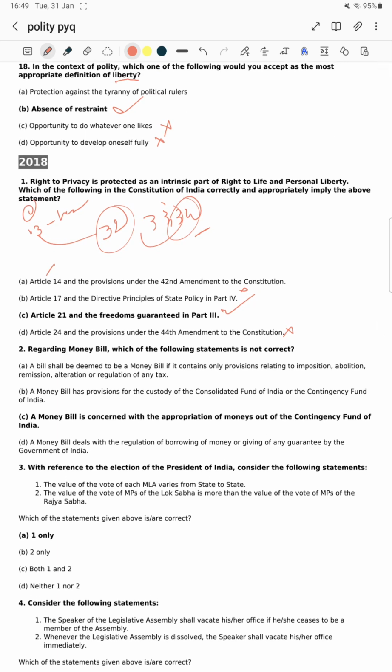So we were taking the separate sessions on fundamental rights in a brief manner.